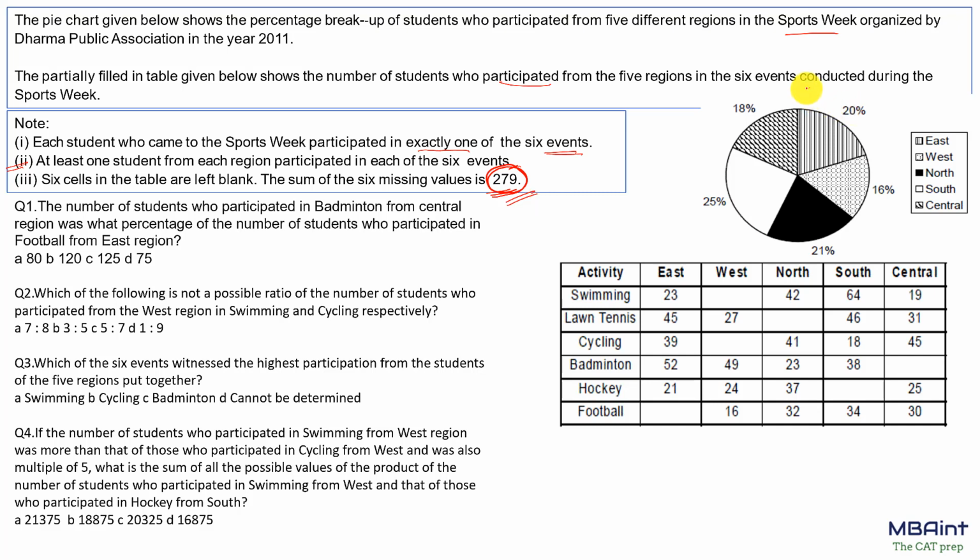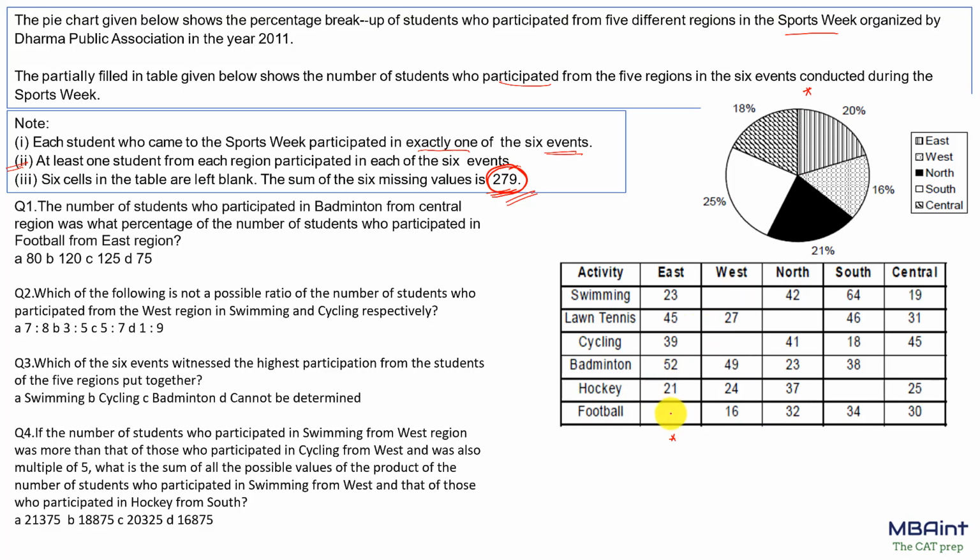I also have the percentage breakup of the students in each region. So for one region, let's suppose East, we can find it because once we have the total, 20% of it would be East. So I can find the value of the cell left blank over here. Similarly for others. So let's do it.